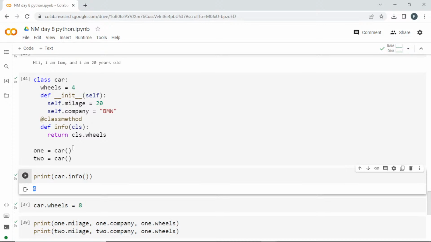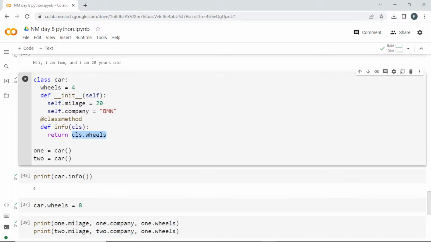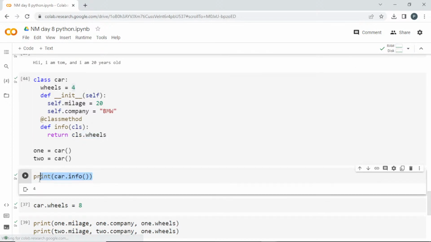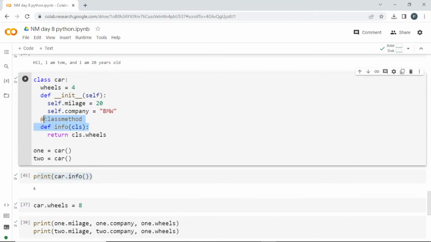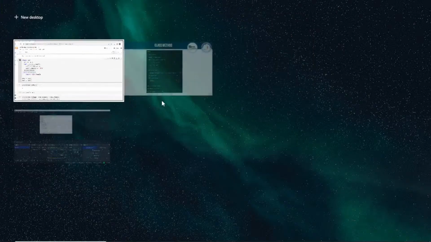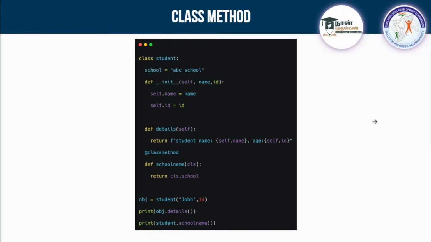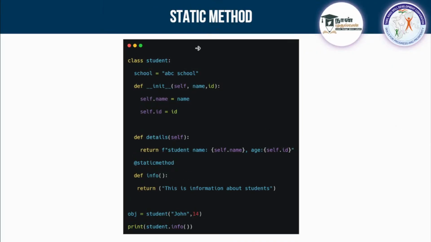See here, I'm getting the output 4. You can use it in any statement here. So I'm setting it to 4, so I'm getting that output using this class method. And there is some other thing also which is known as static method. So what is the static method?